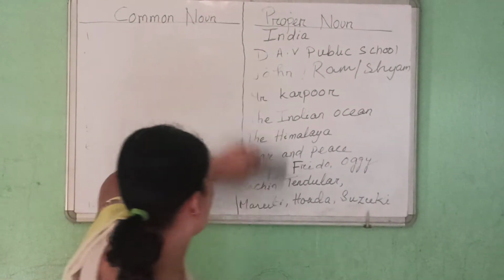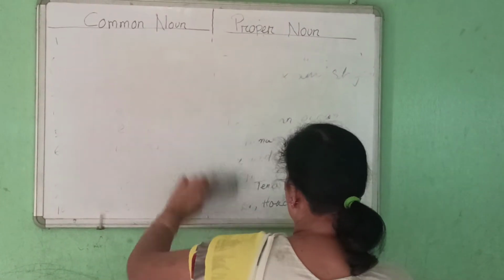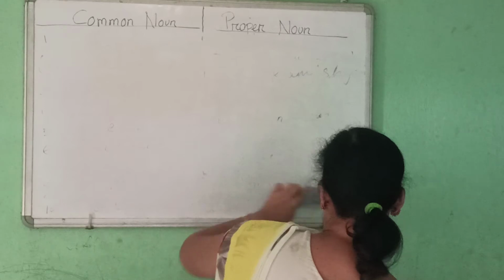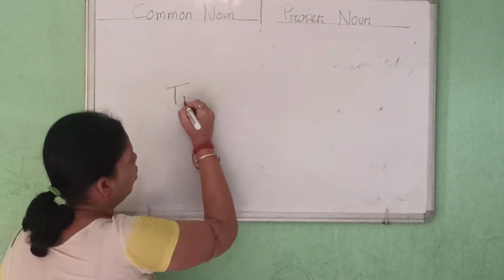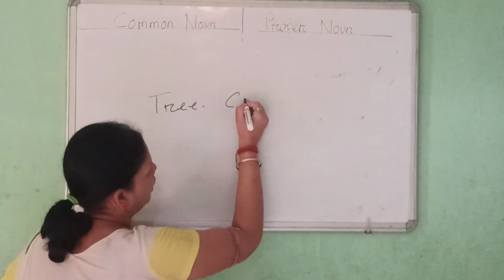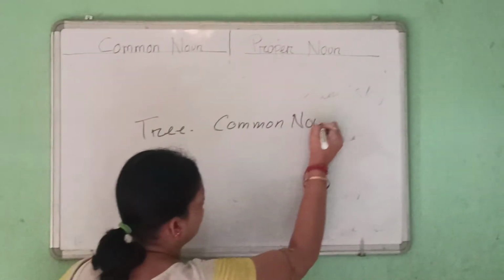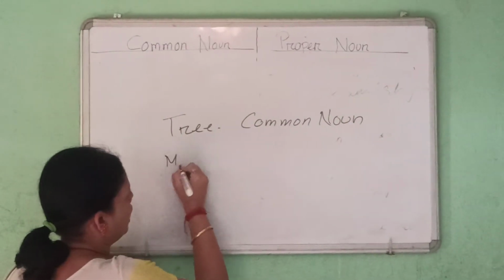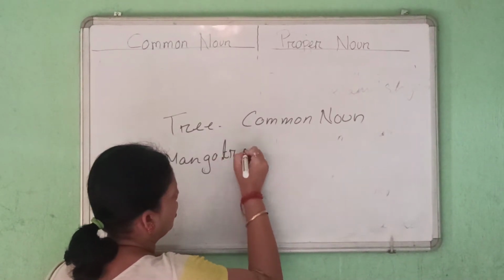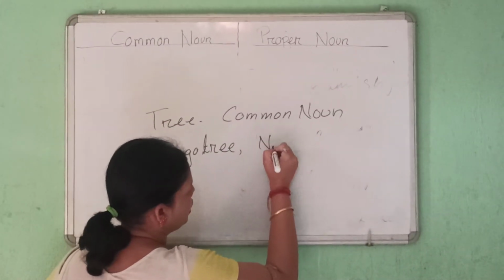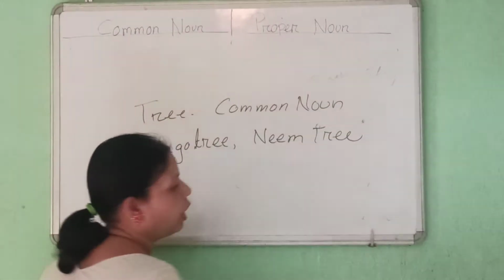Suppose I am talking about tree. What is tree? Tree is a common noun. But when you are going to tell about mango tree or neem tree, what will you say?